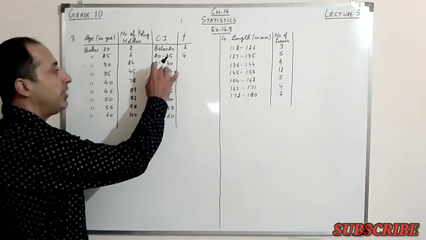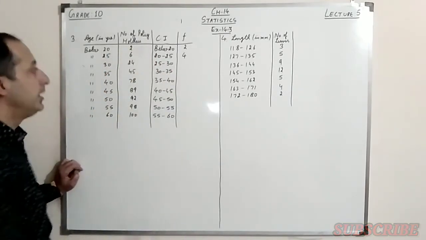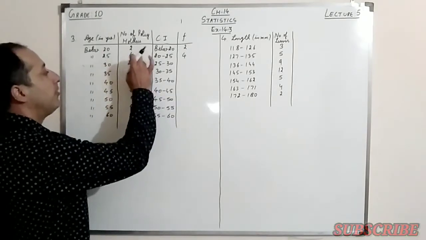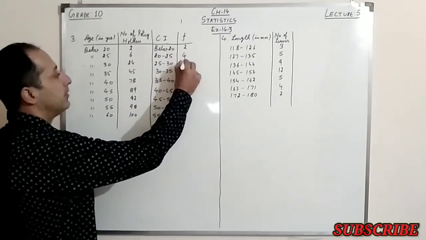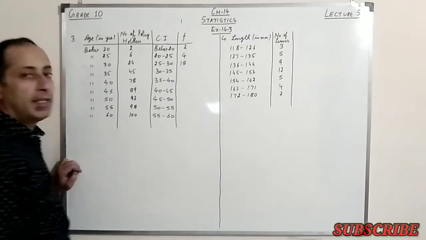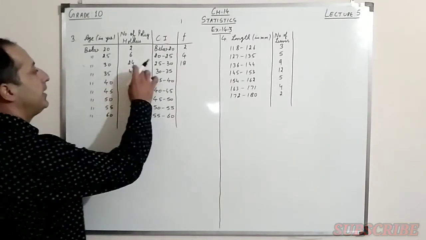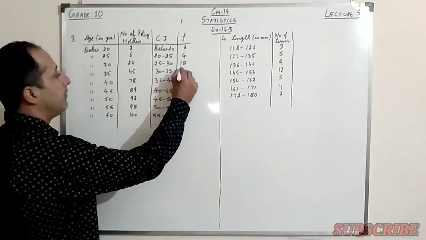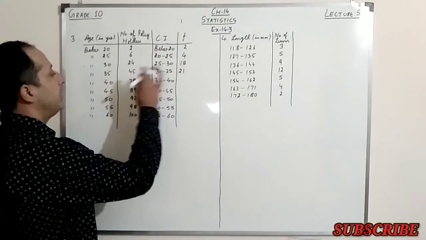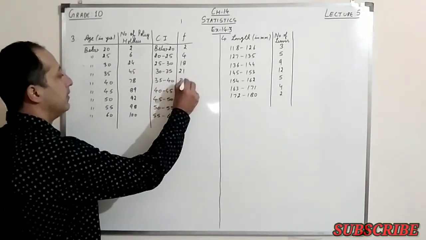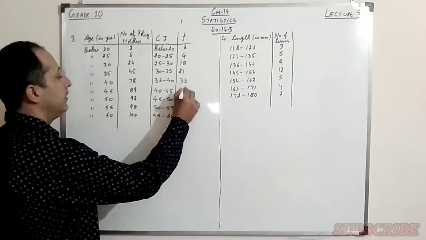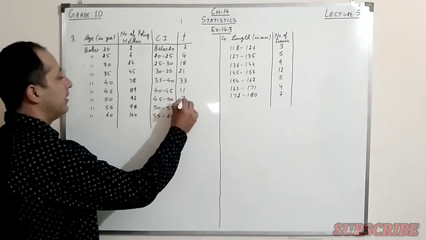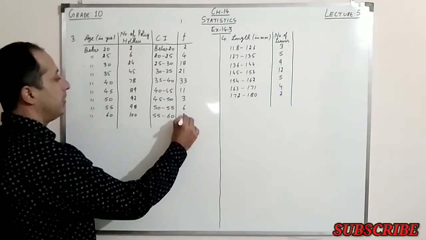So if I want to find between 25 to 30, I will subtract this 6 from this 24 and I get 18. Similarly, for the next, I subtract these two, I get 21. Then I subtract these two, I get 33. Then I have 11. Then this 3, 6 and 2.